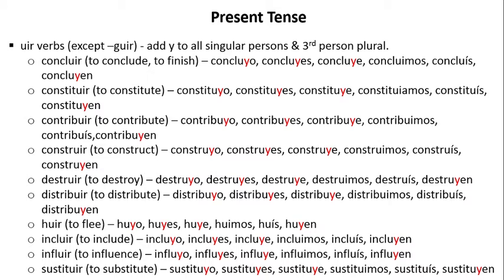Now this is a rather full page. We're going to review portions of it. These are UIR verbs with the exception of GUIR verbs. Now here we add Y to all singular persons and the third person plural. Now the changes are all in red.